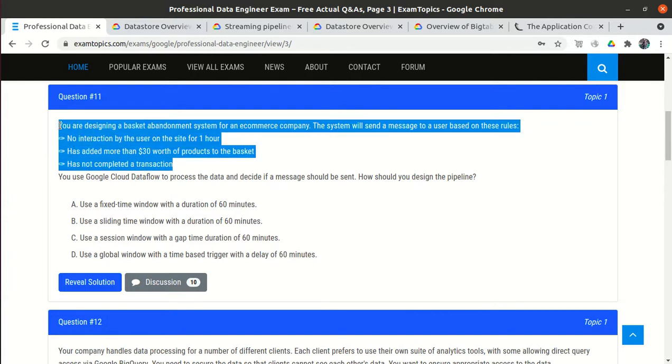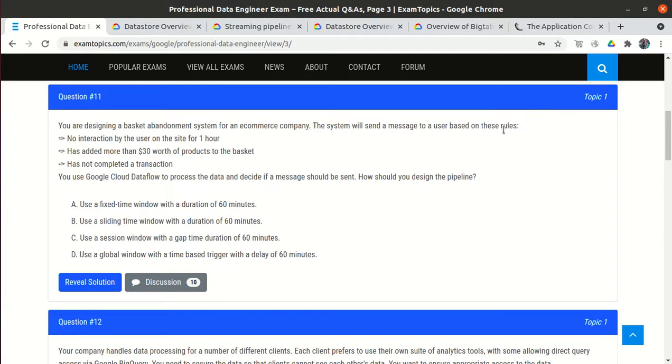So they are thinking about developing a system, and they said we will use Cloud Dataflow to process the data. To process the data, they will take the user data. How will they take it? The user will interact with the website, and the data will be sent into the database, like whether I added the item or not, and at what time.